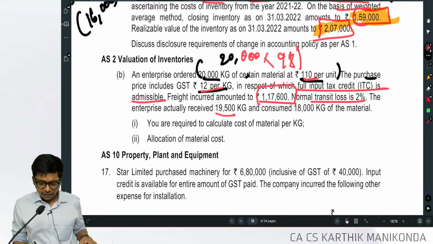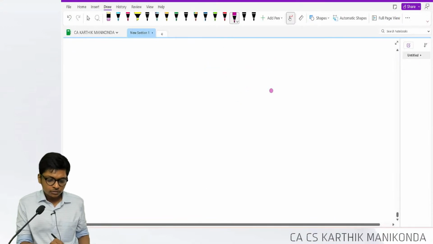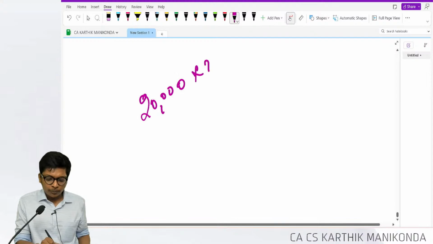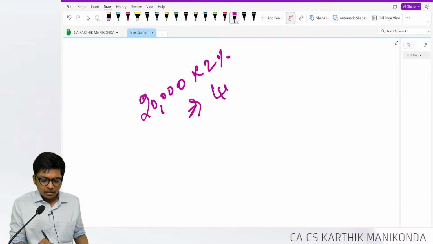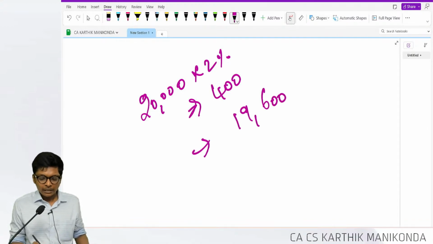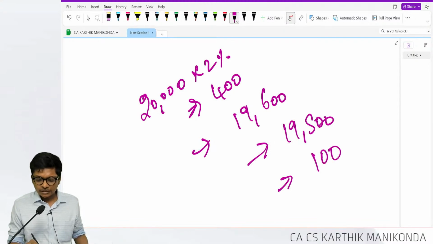19,500. So if I have to write this down, I ordered how much, guys? 20,000. Normal loss is 2%. What is 2% of 20,000? My loss should be 400. I should have received 19,600, but I received only 19,500. So abnormal loss is 100.